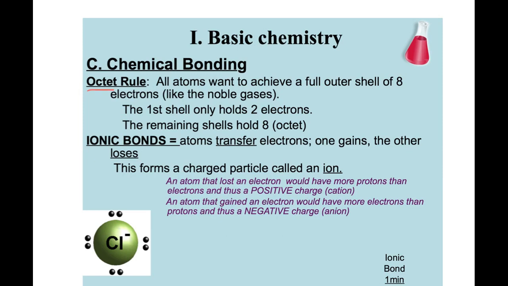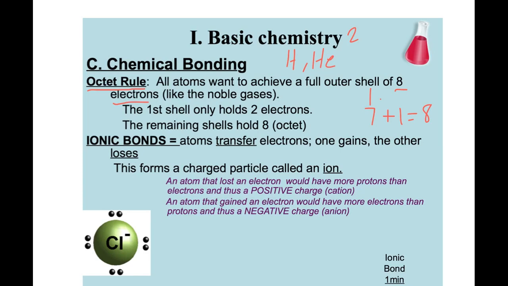The octet rule, I've kind of gone over it already. Remember, hydrogen and helium, they want to have 2 electrons in their outer shell. But everyone else, they want to get a full outer shell of 8 electrons. So for atoms that only have 7, they want to add 1 electron to give them 8. Now, atoms that have 1, there's no way they're going to add 7 to get 8.